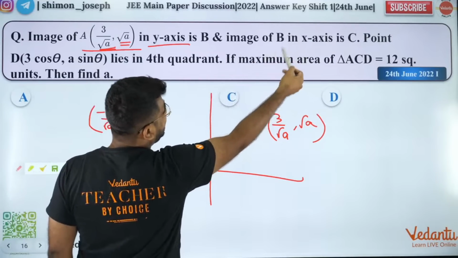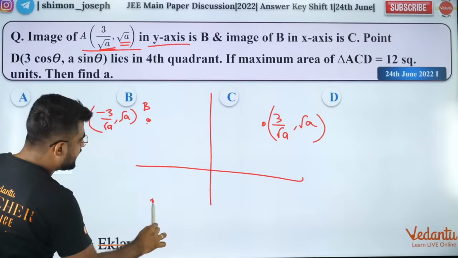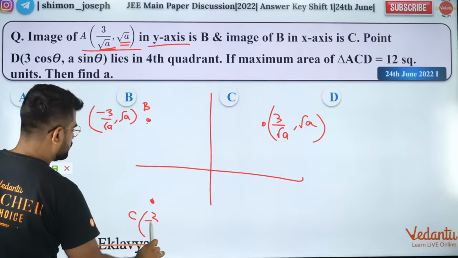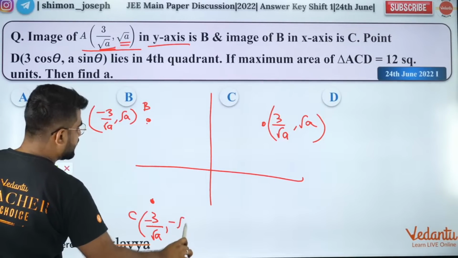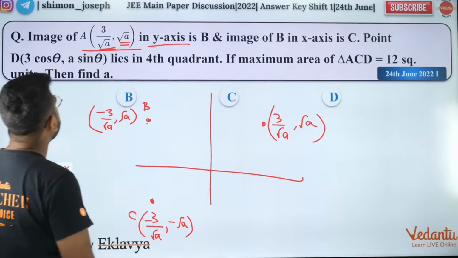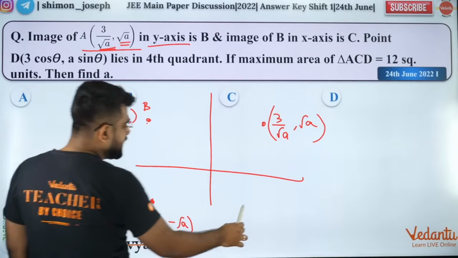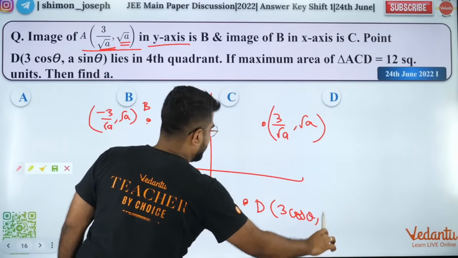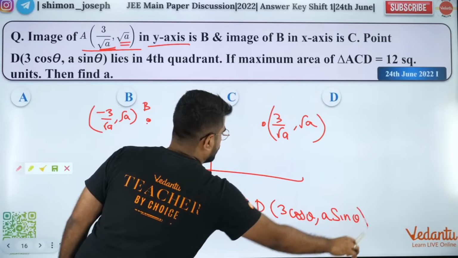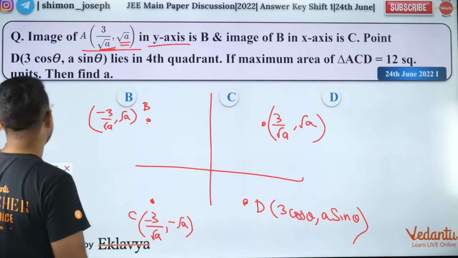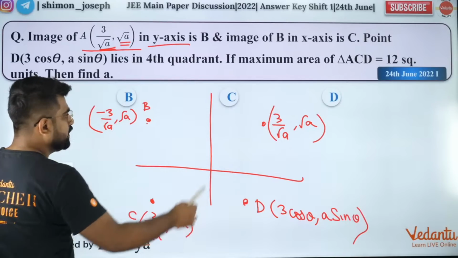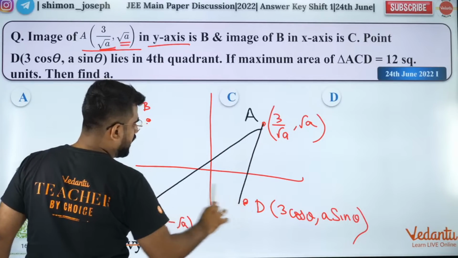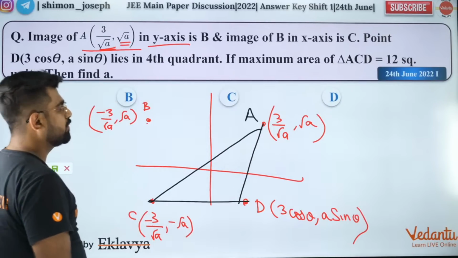And image of B in the x-axis. Image of B in the x-axis will be C, which is minus 3 by root A, comma minus root A. And then what is D? D is some point, random. It is 3 cos theta, comma A sin theta. Now the area of triangle ACD. So this is A, this is C, this is D. So ACD area should be maximum.